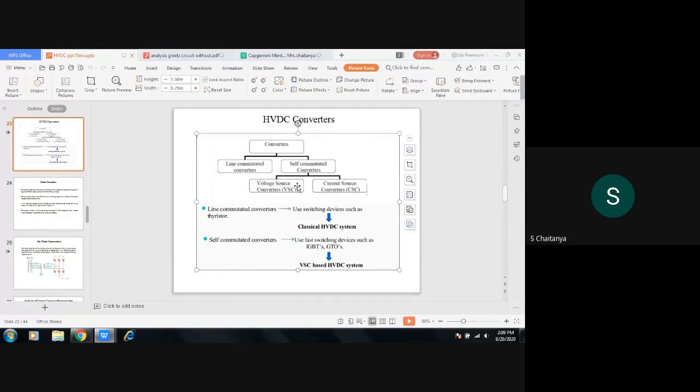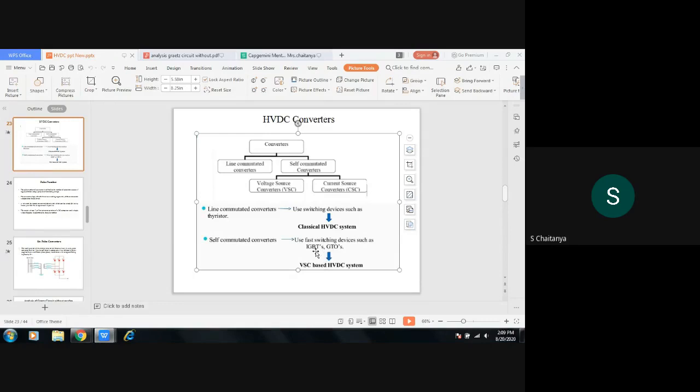And for the self-commutated converters, the examples are IGBTs and MOSFETs. IGBT means insulated gate bipolar transistor. Another example is GTOs also.